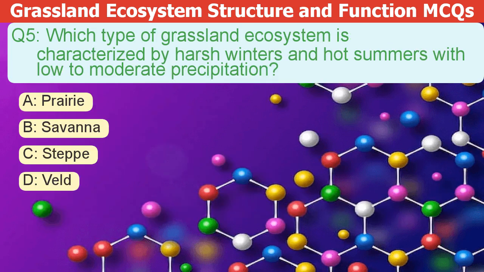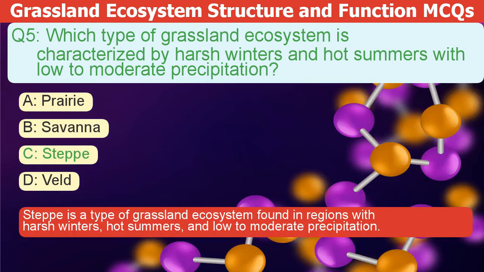Which type of grassland ecosystem is characterized by harsh winters and hot summers with low to moderate precipitation? A. Prairie. B. Savanna. C. Steppe. D. Veldt. The correct answer is C. Steppe is a type of grassland ecosystem found in regions with harsh winters, hot summers, and low to moderate precipitation.